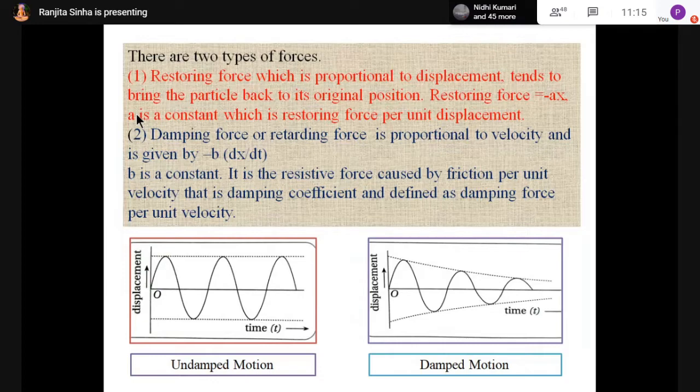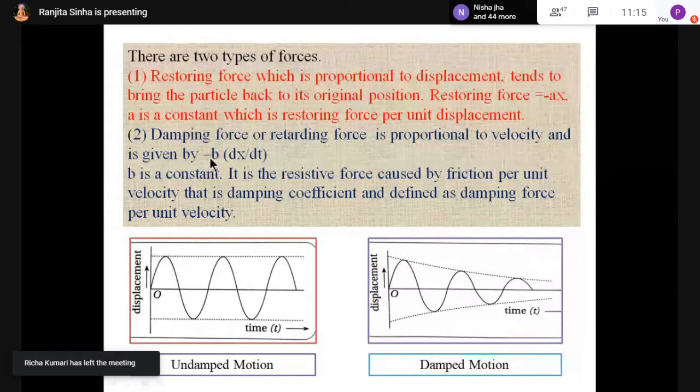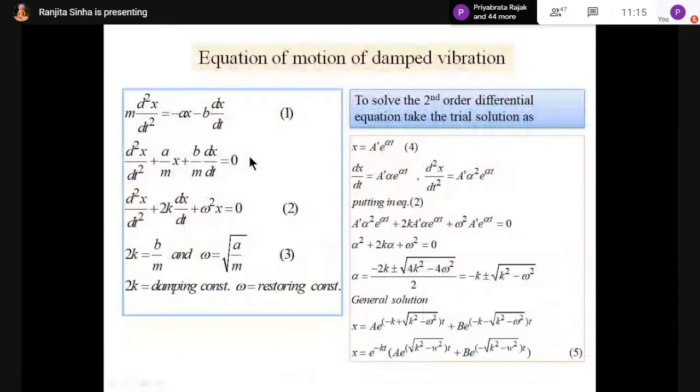One is restoring force and another is damping force. Restoring force is minus ax and damping force is minus b into dx by dt. Now coming here, m d2x by dt square, this is force, because this is mass and d2x by dt square is the acceleration. So mass into acceleration, this is force.